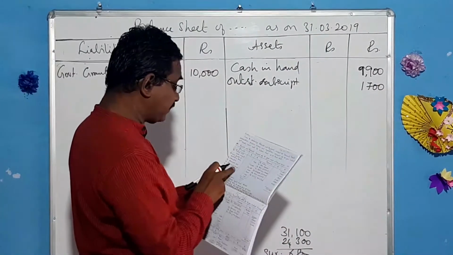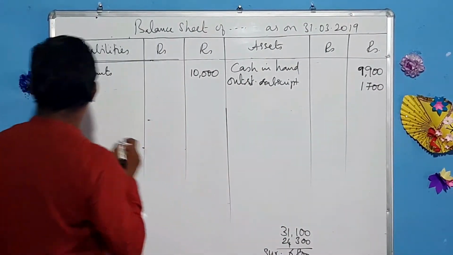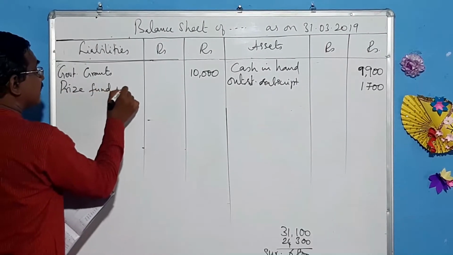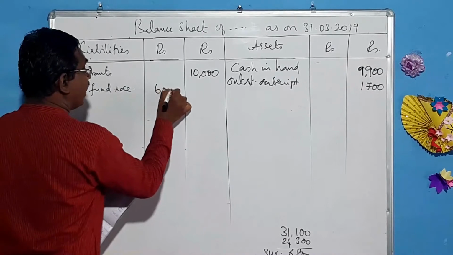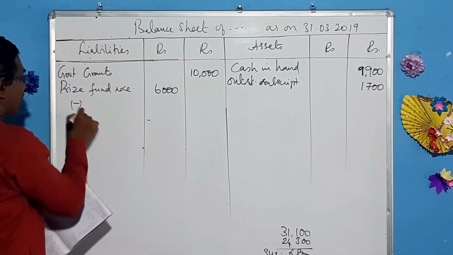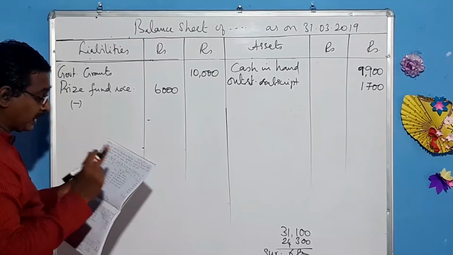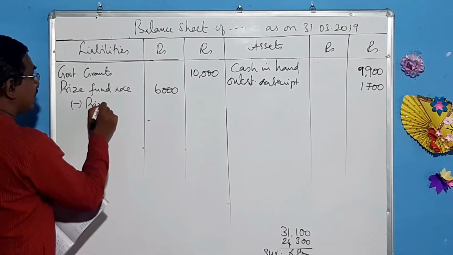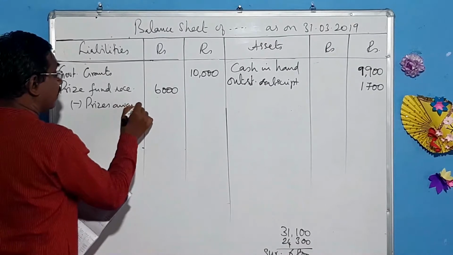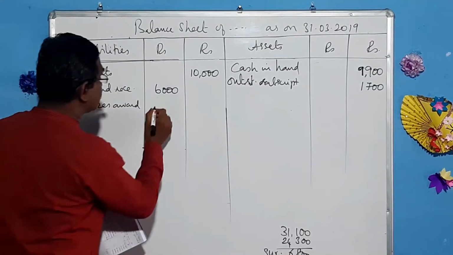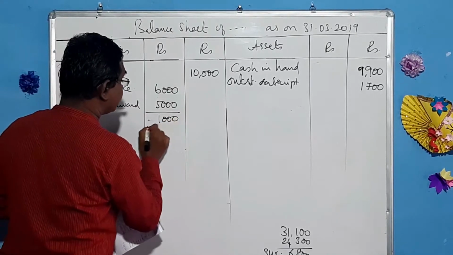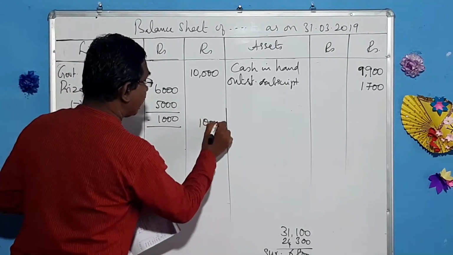And prize fund receipts 6,000. Prize fund receipts 6,000, whereas we have spent amount. That expenses come to the payment side. You can see prizes awarded. How much is that? 5,000. Only 1,000 should be shown in the outer column, and we show it in the outer column.